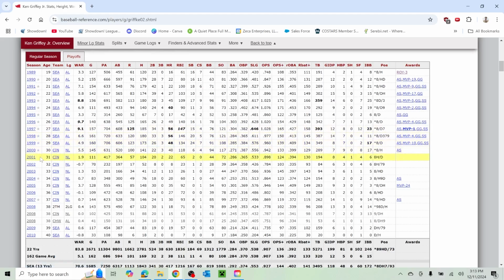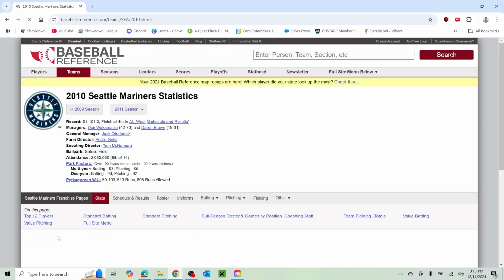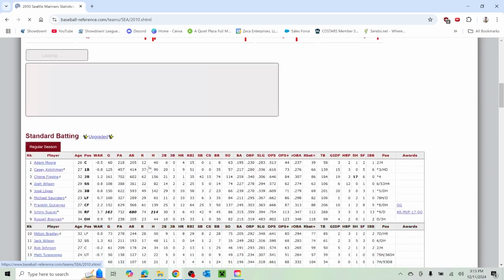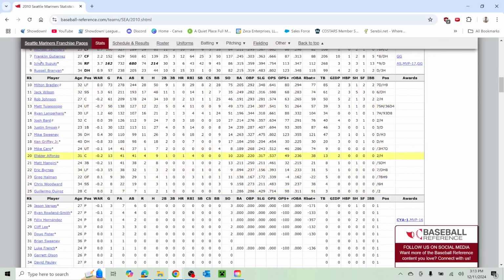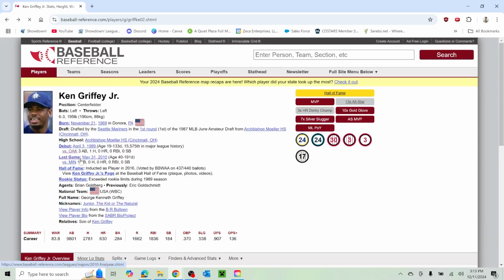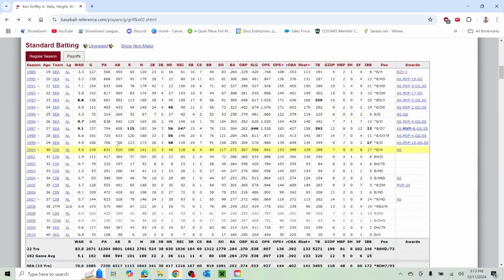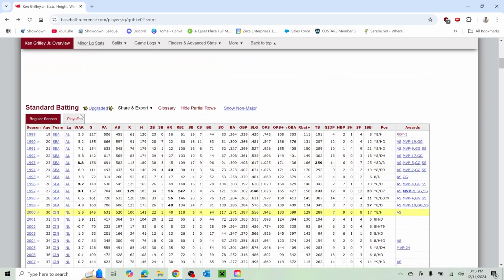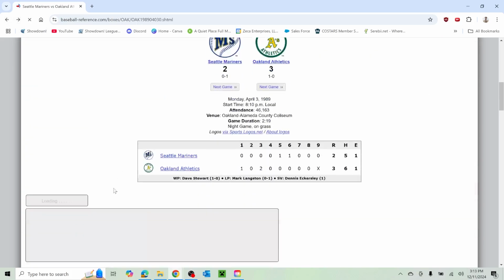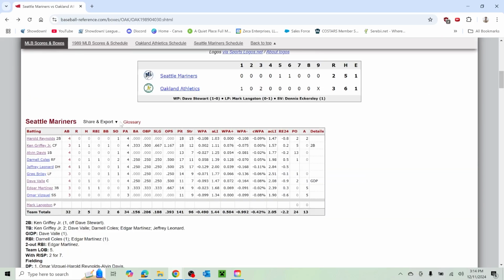And to think also that he was not on the team when Ichiro was originally on the team. Actually, I want to see this. 2010, Ichiro was still on the team at this point, right? Yes, he was. So when he did make his return to the Mariners, they did play on the same team. So that's a couple of all-time greats back in Seattle, even though that really didn't mean much, unfortunately, for them. They didn't really do a whole lot.